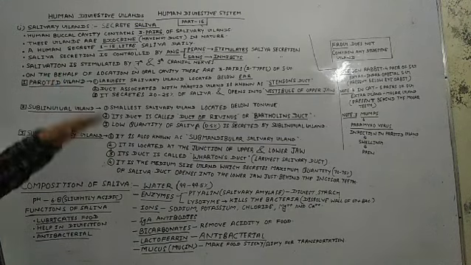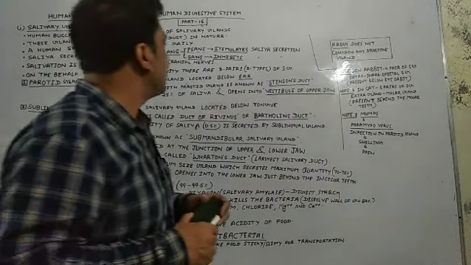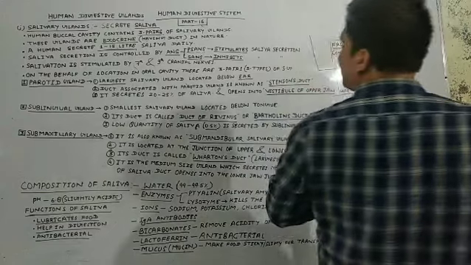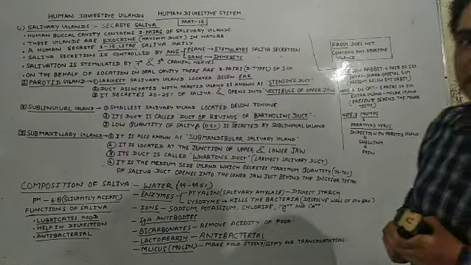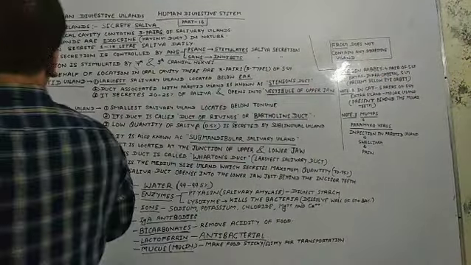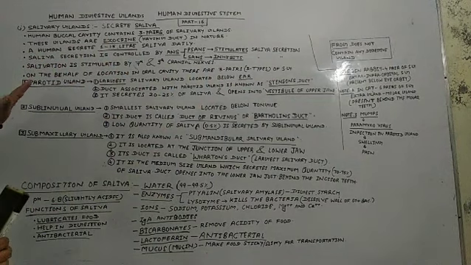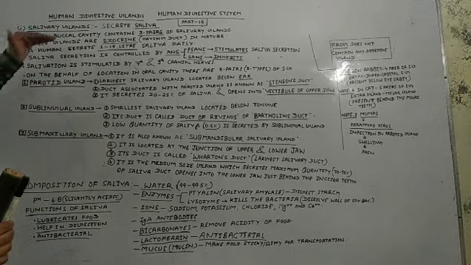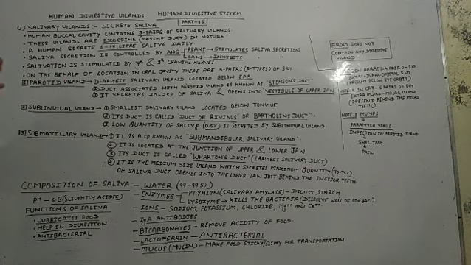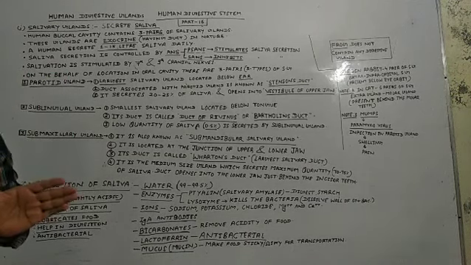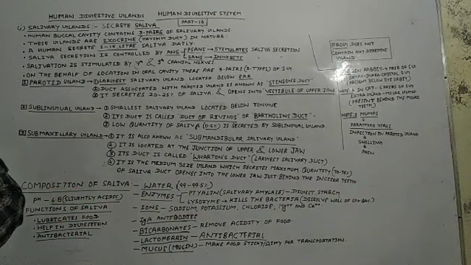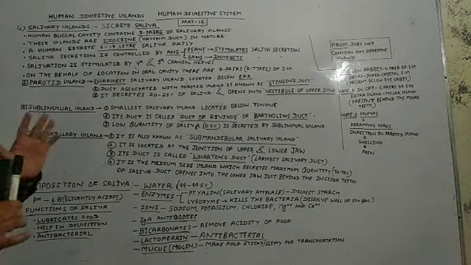On the basis of location in the oral cavity, there are three types of salivary glands. Now let's talk about the types of salivary glands. As we discussed earlier, students, there are different locations of our salivary glands, and they are present in pairs. We have already discussed that.